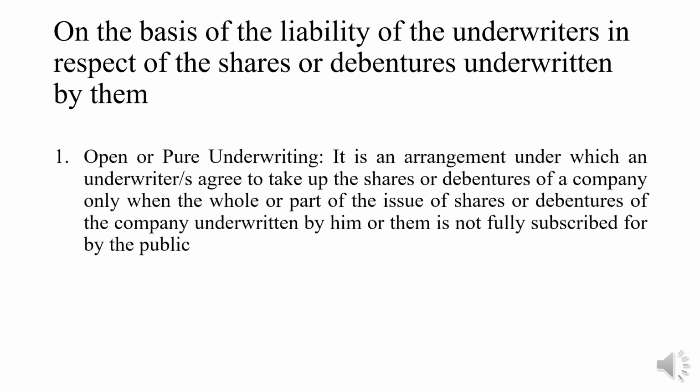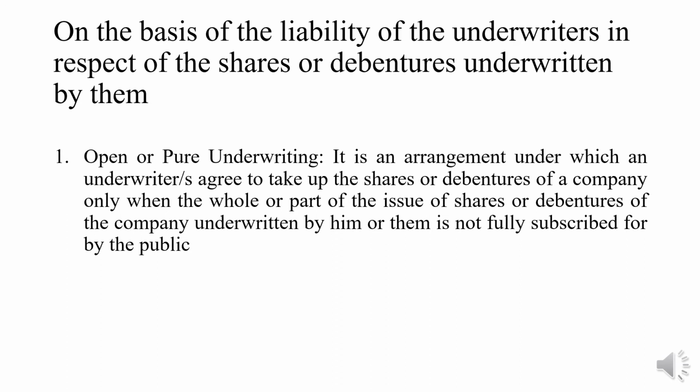On the basis of the liability of the underwriters in respect of shares and debentures underwritten by them, the first method is open or pure underwriting. It is an arrangement under which an underwriter or underwriters agree to take up the shares or debentures of a company only when the whole or the part of the issue underwritten by him or them is not fully subscribed by the public.